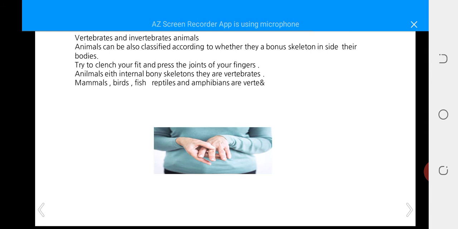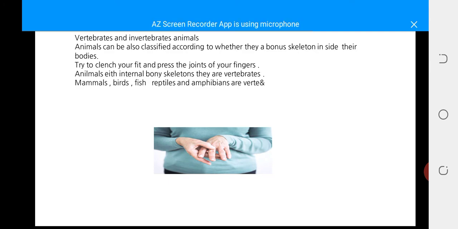Okay, so vertebrate and invertebrate animals. Some animals have bones inside their skeletons. These animals we call vertebrate animals. And some animals do not have bones inside their skeletons, or they do not have skeletons. We call these animals invertebrate animals.